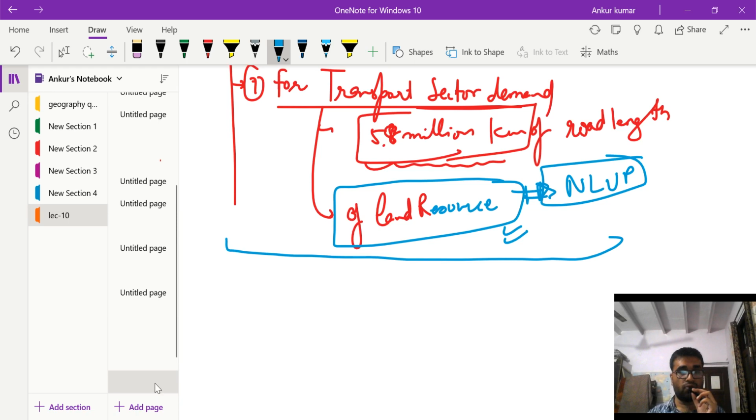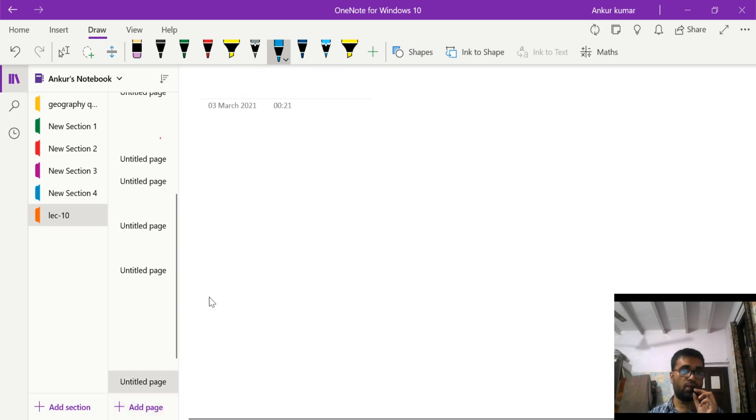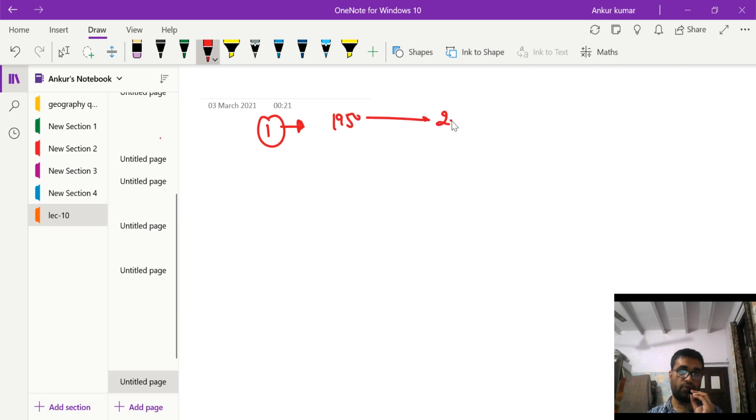So this was the last of this class. Okay, we discussed quite a lot of topics in this class. We started with how the land was used post independence. Okay, we studied from 1950 to 2001 decade wise.